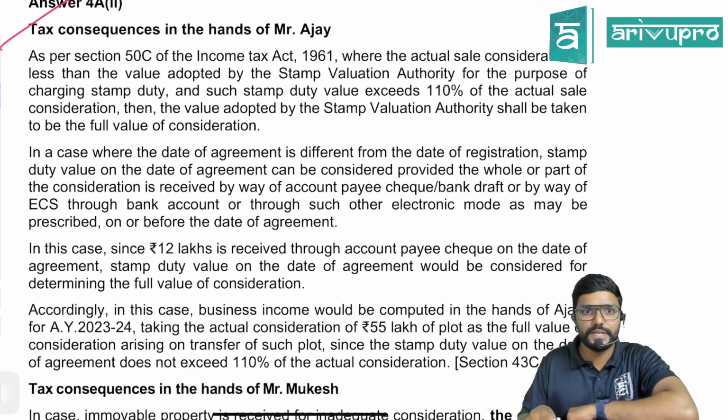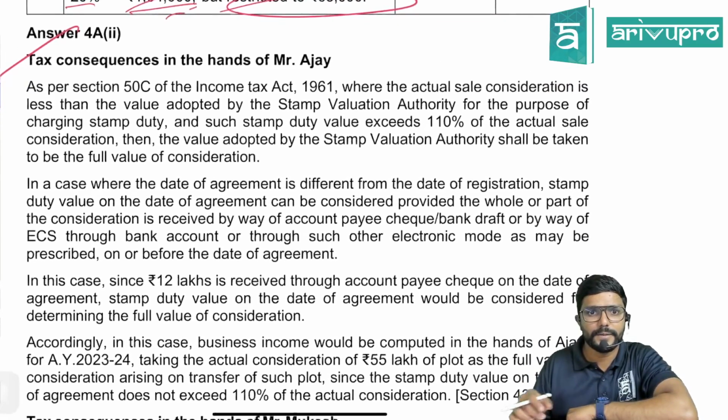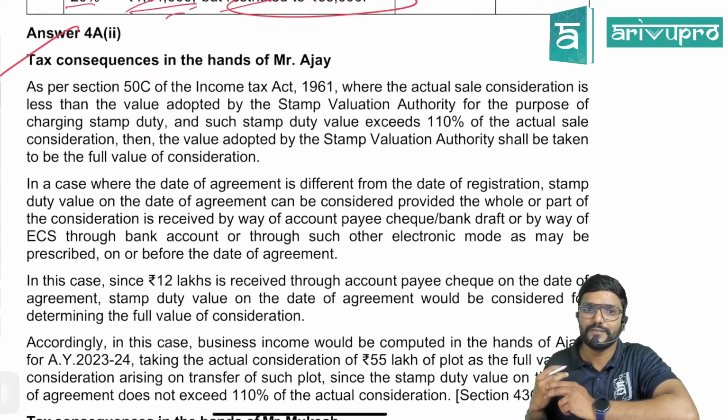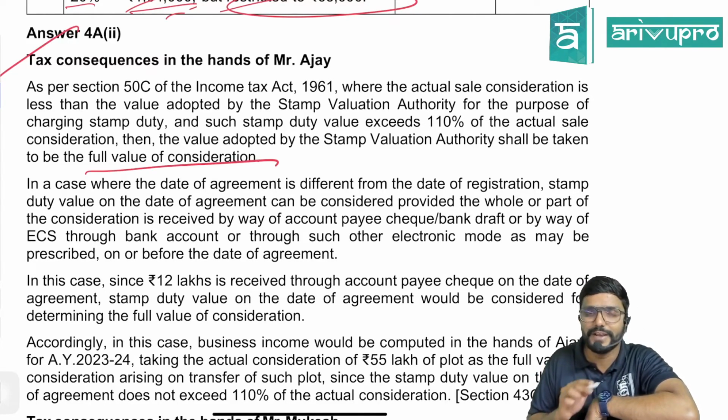As per section 50C of the Income Tax Act 1961, where the actual sale consideration is less than the value adopted by the Stamp Valuation Authority for the purpose of charging stamp duty, and the stamp duty value exceeds 110% of the actual sale consideration, then the value adopted by the Stamp Valuation Authority shall be taken as the full value of consideration.